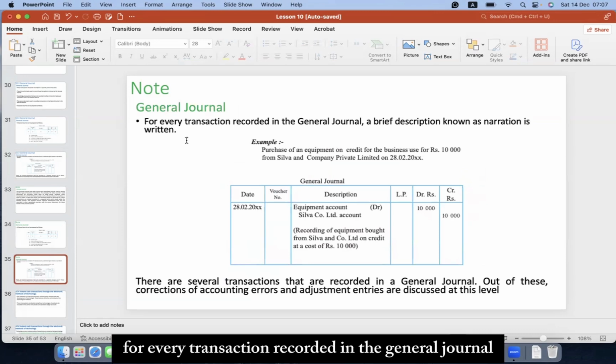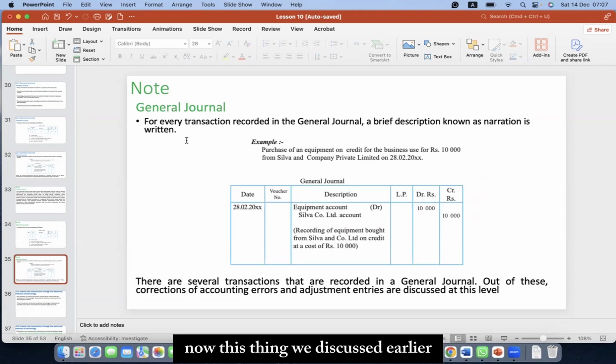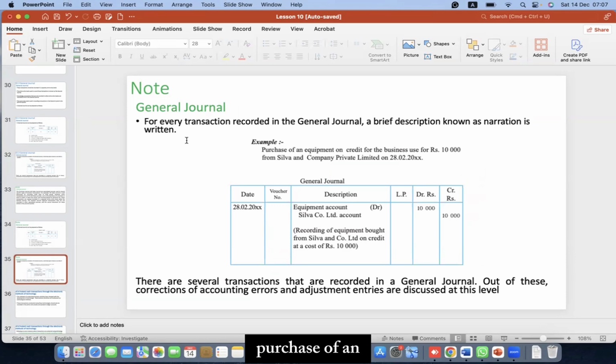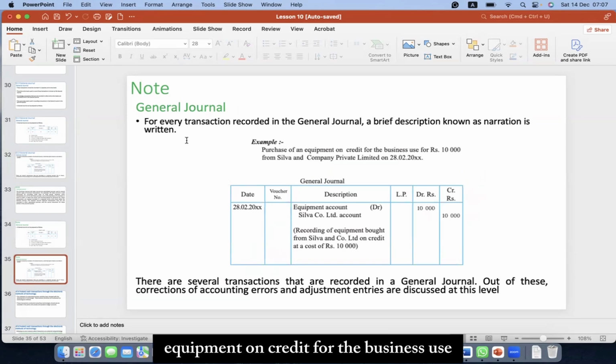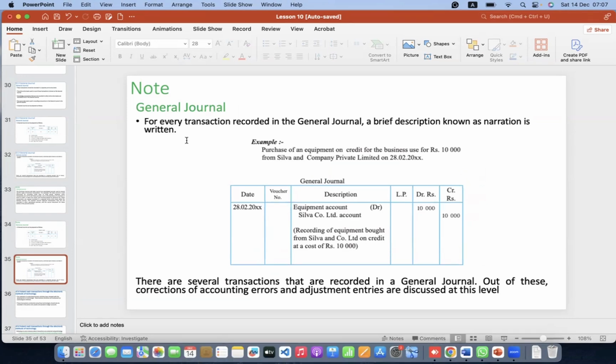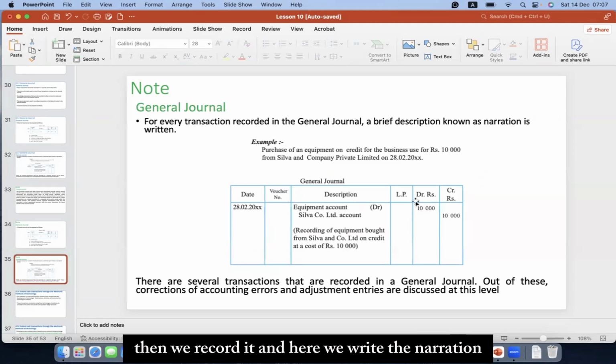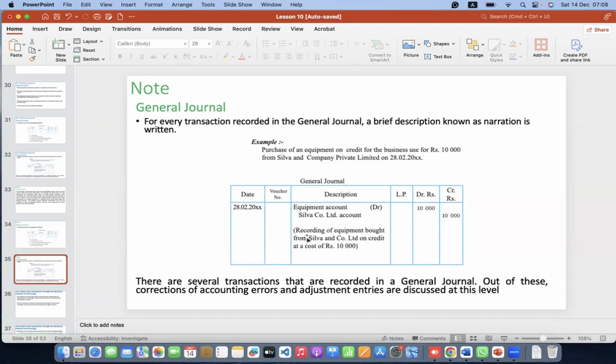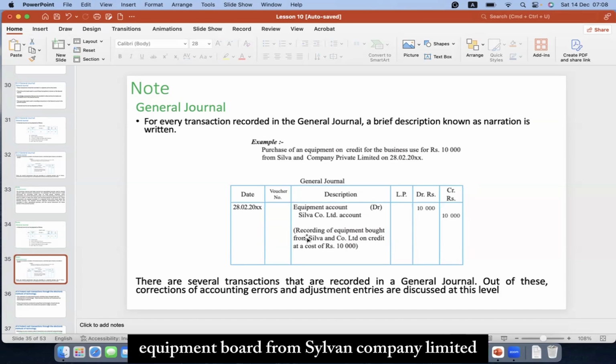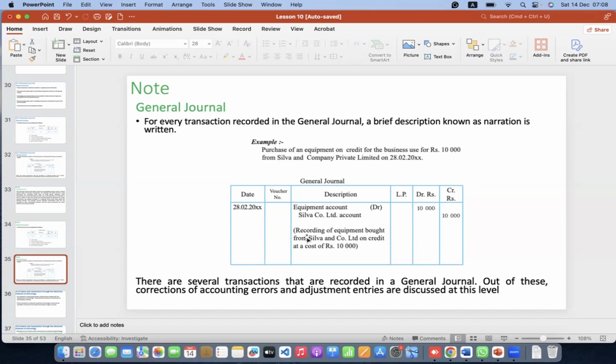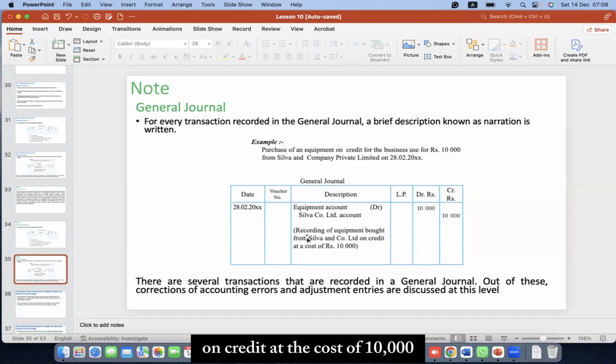For every transaction recorded in the general journal, a brief description known as narration is written. We discussed this earlier also. Purchase of an equipment on credit for business use for rupees 10,000 from Silva and Company Private Limited on 28th February. Then we record it, and here we write the narration: equipment bought from Silva and Company Limited on credit at a cost of 10,000.